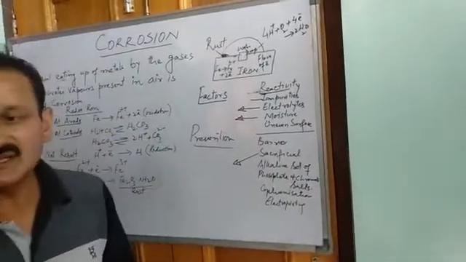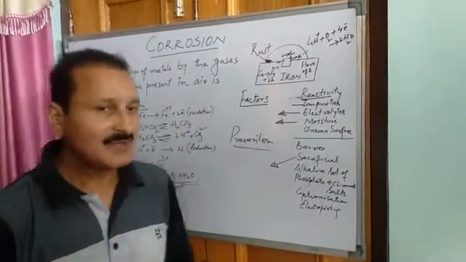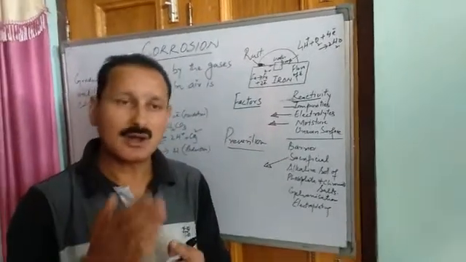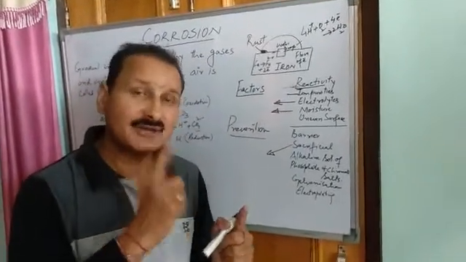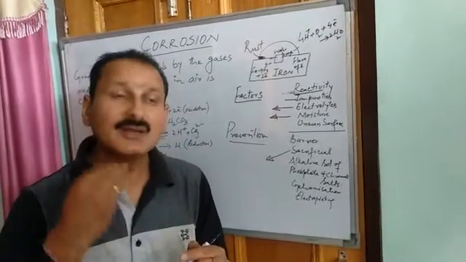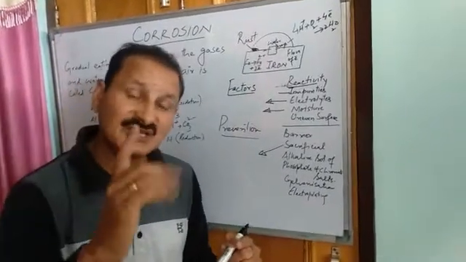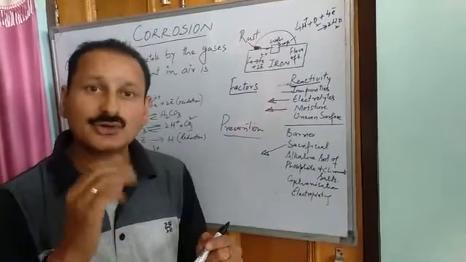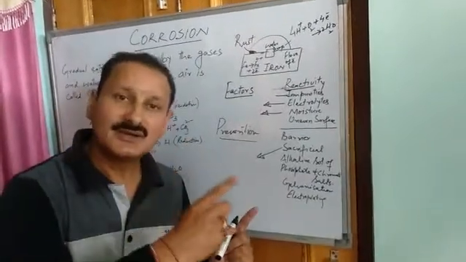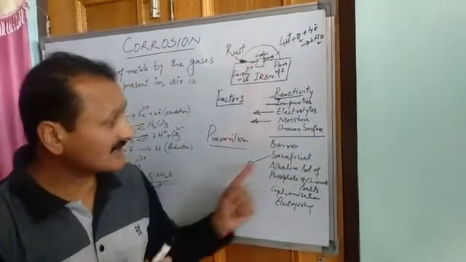Another protection is sacrificial. By sacrificial we mean the sacrifice of one metal to protect the other. For example, we deposit a zinc coating on iron to prevent iron from corrosion. What happens in the process? When we deposit a layer of zinc over the iron, air comes in contact with zinc. Zinc is more reactive as compared to iron, so zinc sacrifices itself to protect iron. So this is another method of prevention of corrosion, that is sacrificial.